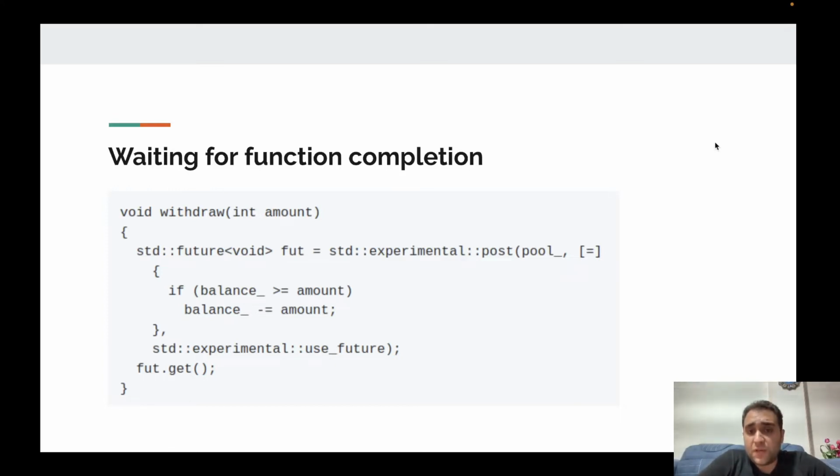Okay, the post function is able to accept a third argument. If we pass this constant as the third argument to the post function, then the post function returns a future, and through this future object we can wait for the asynchronous operation to be completed, or get the result from the asynchronous operation. Here the template parameter is void because this operation doesn't return anything. The return type of this lambda function is void. That's why the template parameter of the future is void.